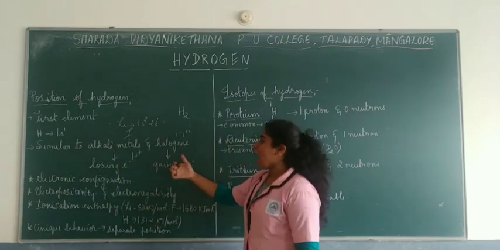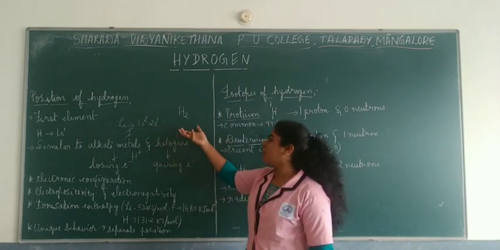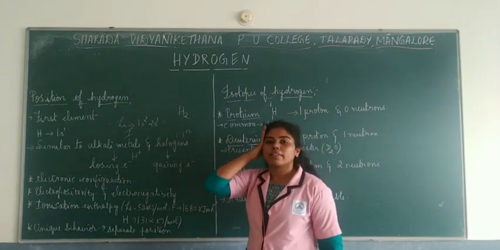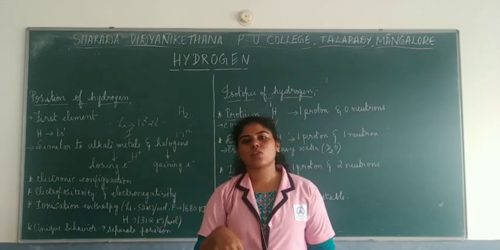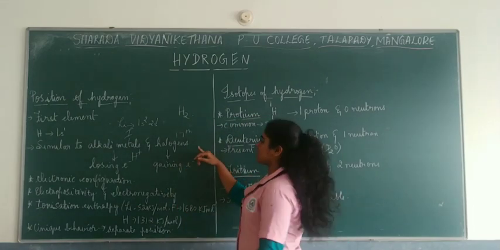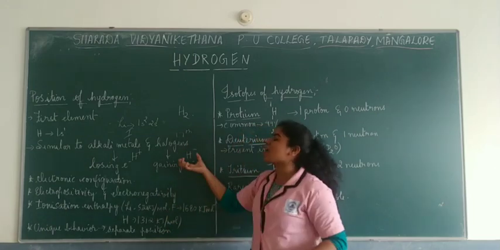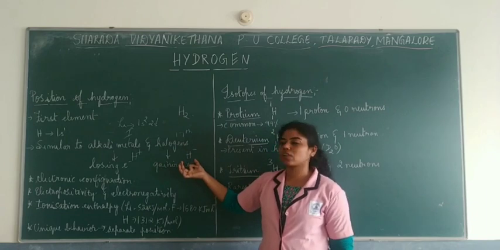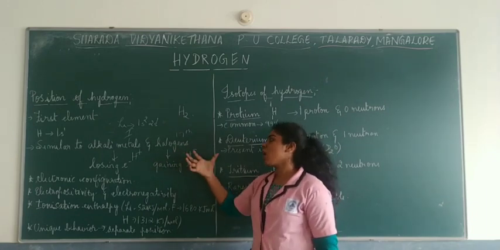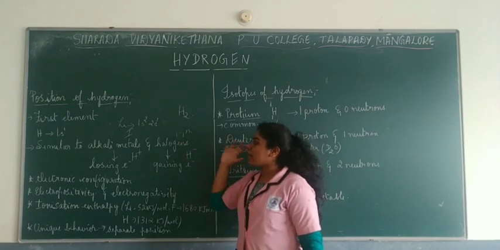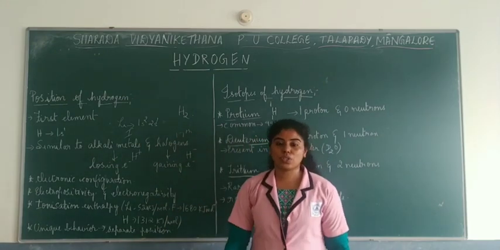Halogens try to gain electrons. For example, there 2p5 would be there, right? So it takes up an electron and becomes 2p6, and that is how they become stable. So hydrogen also behaves like a halogen by gaining an electron, forming hydrides, that is H minus. So hydrogen can act like an alkali metal, and it can act like a halogen too.